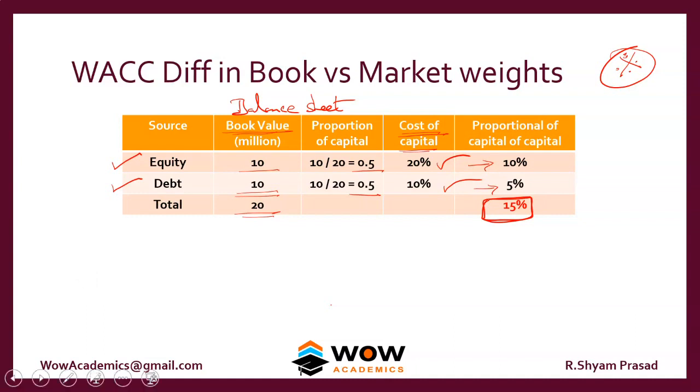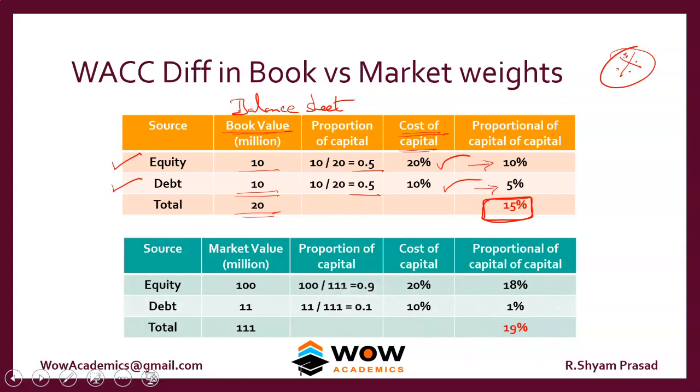So assume that we will use the market value method. The market value method works like this. The equity which was issued a few years ago was at 10 million, but its value today stands at 100 million. So the share price has risen and it has become 100 million. The debt was issued some 5 years ago and now its price has moved to 11 million.